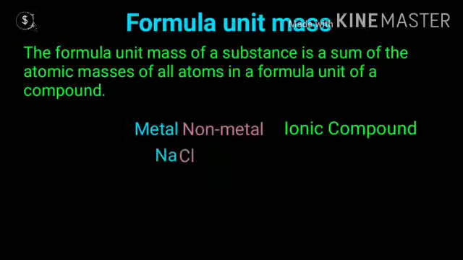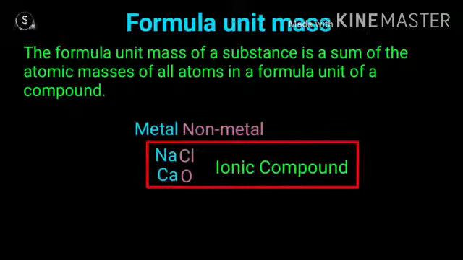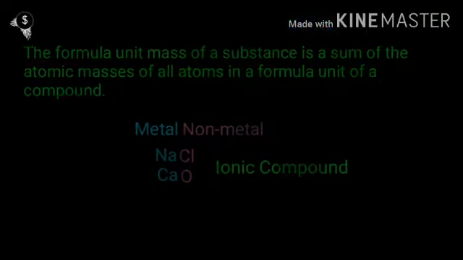Very simple. Ionic compounds have one metal and one non-metal, like NaCl. What is metal here? Na. What is non-metal here? Cl. CaO. What is metal here? Ca, calcium. What is non-metal here? Oxygen. So NaCl and CaO are ionic compounds which are made of one metal and one non-metal.